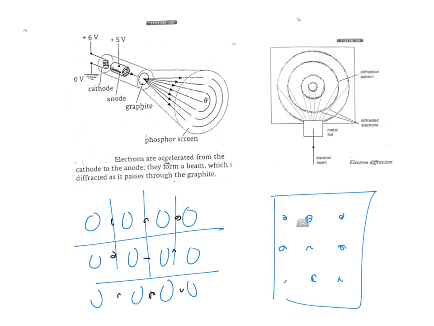By the way, do you know why they use a phosphor screen, or a fluorescent screen as they sometimes call it? It's because when the electrons strike the phosphor screen or fluorescent screen, it will actually glow. So the pattern that you see here is where the electrons strike it. So remember, the pattern of concentric circles is because of three-dimensional diffraction, because there are gaps horizontally, vertically, and also in the z direction. So the pattern you get is concentric circles.